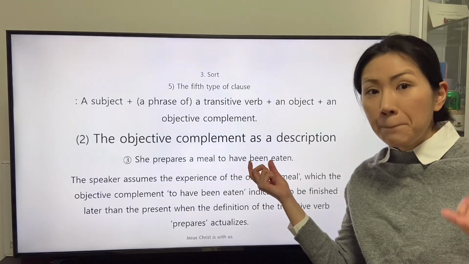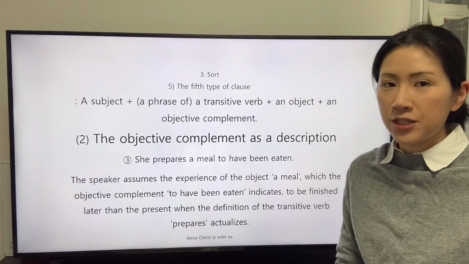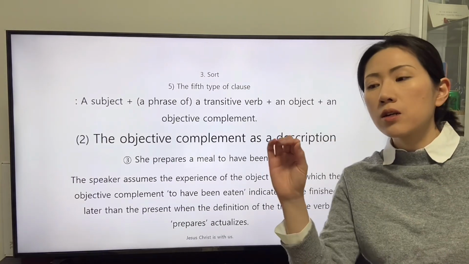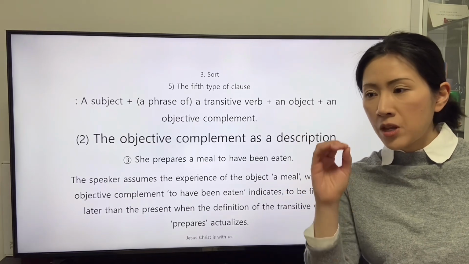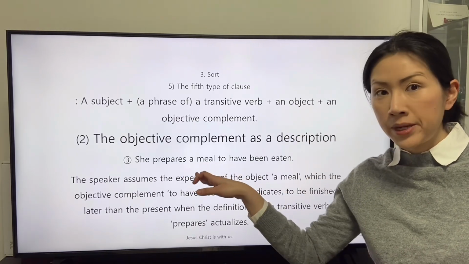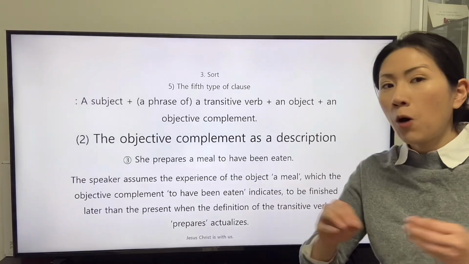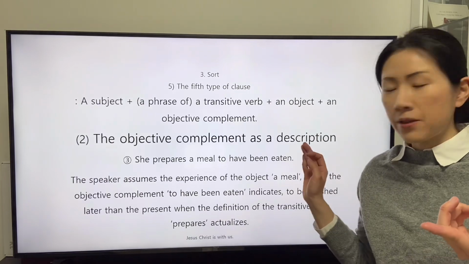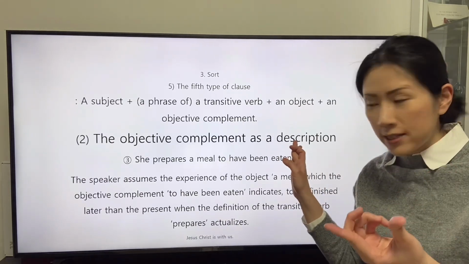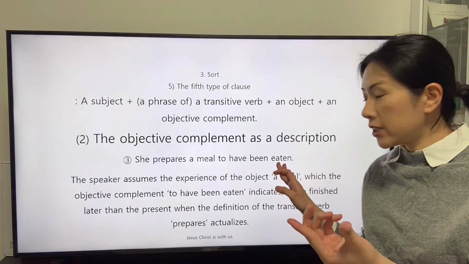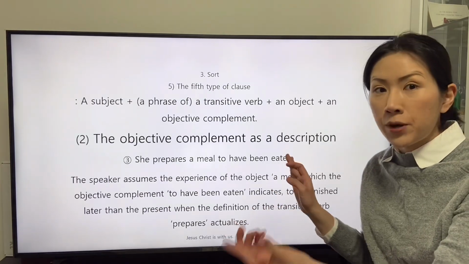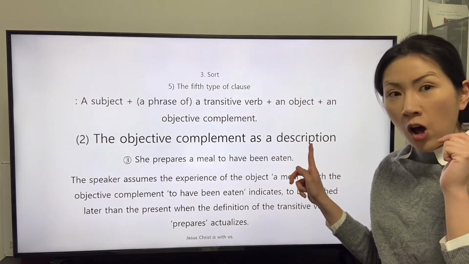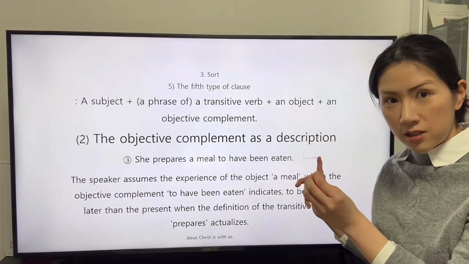So the past participle being has the trait as an adverb. During the period when the experience of the object, a meal, lasts, the object receives an action indicated by the transitive verb eat, that the past participle eaten, as an adjective, originates from an unstated subject.